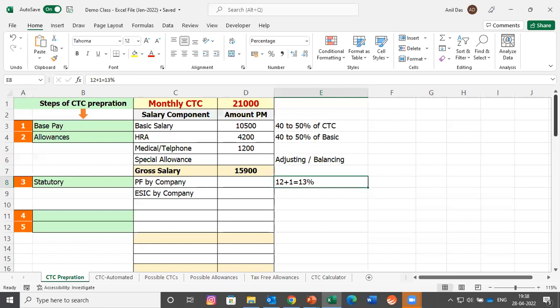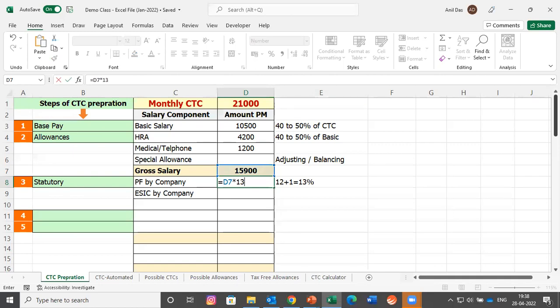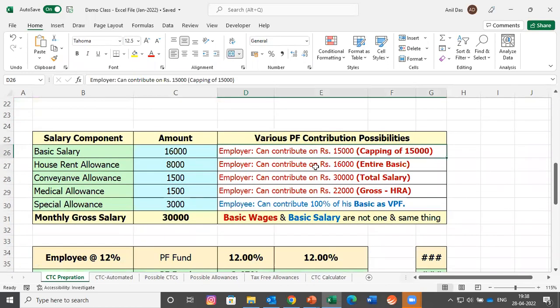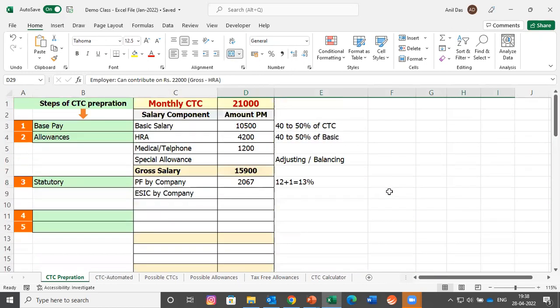Every company is paying 13% per month to the PF department. Let's calculate 13%. I am calculating 13% on gross salary. No doubt PF can be calculated on many more options. PF can be calculated on 15,000. It can be contributed on total basic. It can also be calculated on gross salary, and it can also be calculated on gross managed HR. There are various possibilities. For the calculation sake, I have calculated it on gross salary, which means this company would be contributing 2,067 to the PF department for this employee.